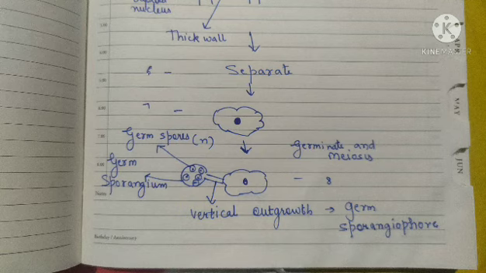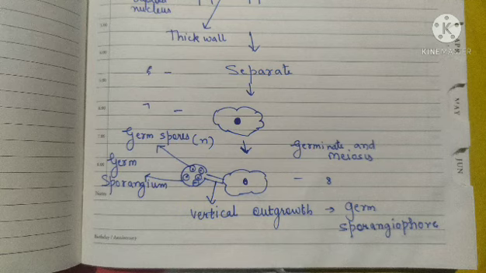And you need to know that this zygospore, which was diploid in nature, has undergone meiosis. Now after meiosis it has again formed haploid spores, that are known as germ spores.